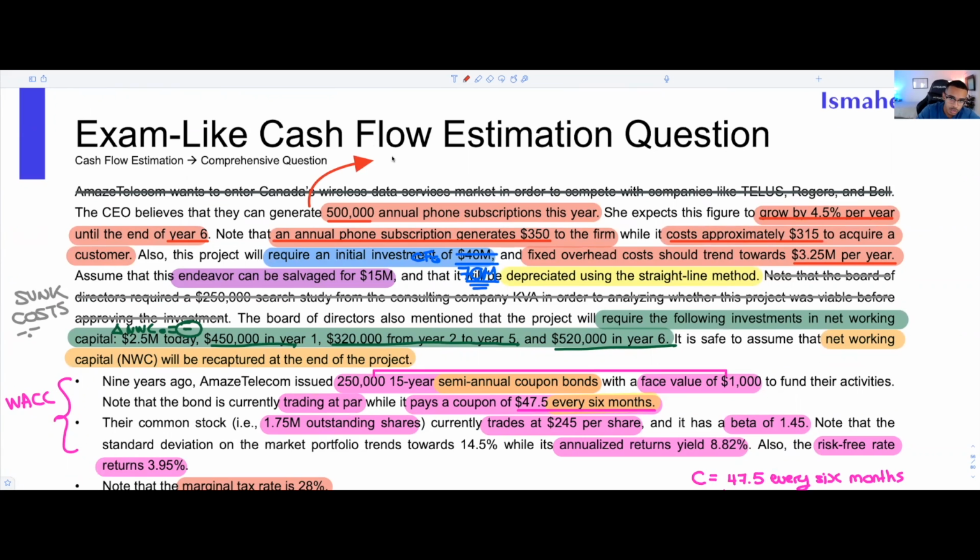So we know that our sales is going to be equal to essentially the number of clients. If we look at year one, our revenues for year one will be our number of clients multiplied by our revenues per client. However, because we're sharp, we're going to tweak our revenues per client, because we're going to include our variable costs per client. So what we're going to do here then